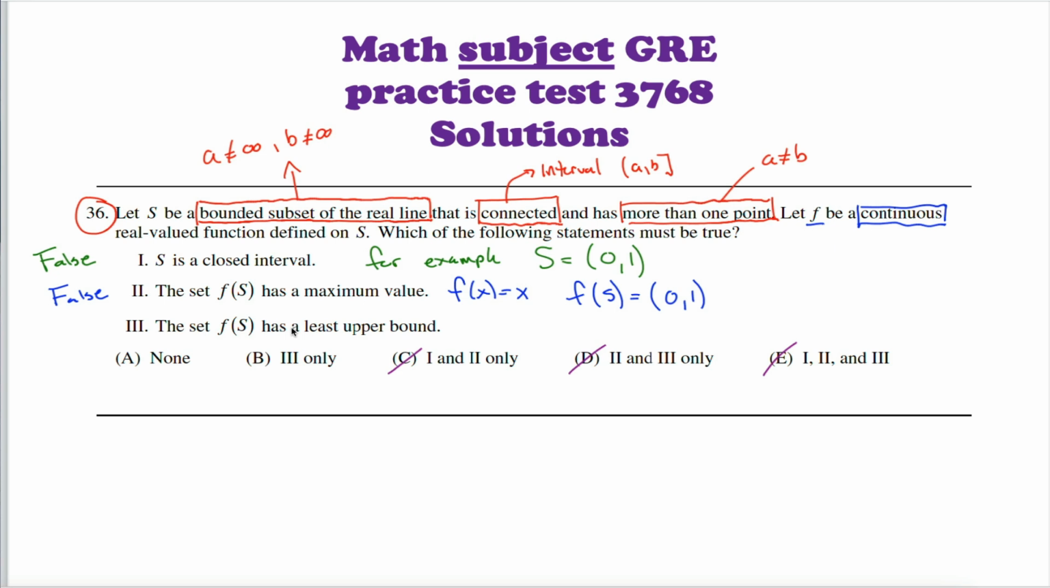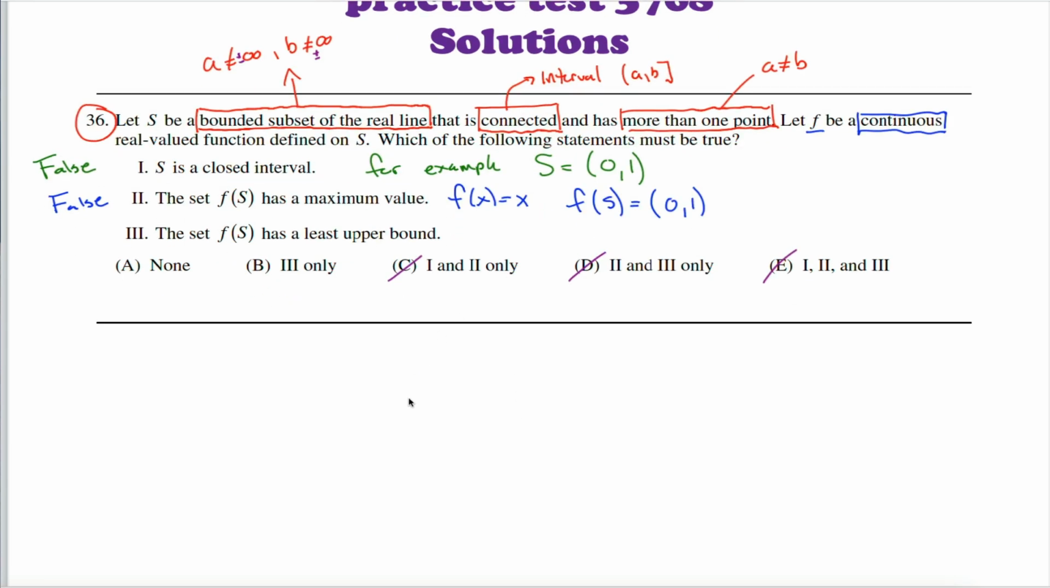So can I come up with an S and an F to produce a set that does not have a least upper bound? Well, an easy way to get it to not have a least upper bound is for my set to map onto an interval whose right endpoint is infinity. I guess I should have put plus or minuses in here or whatever. So how can I do that? Well, one example would be to let f of x be equal to 1 over x.